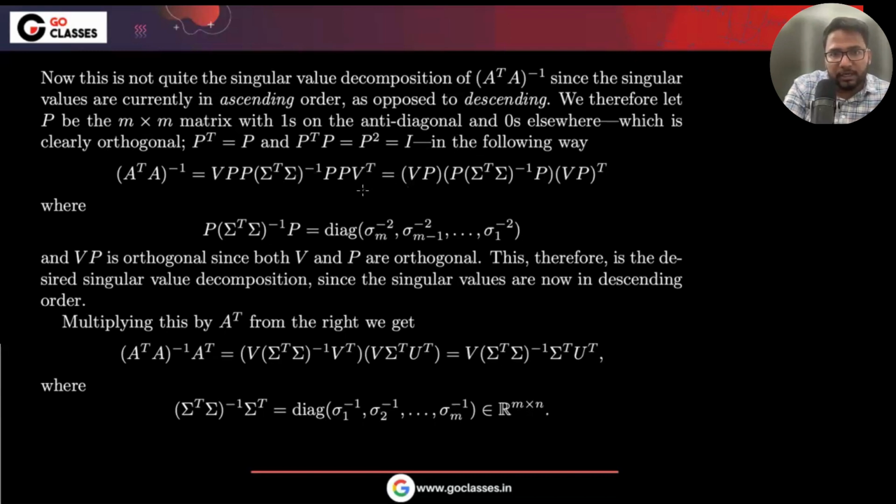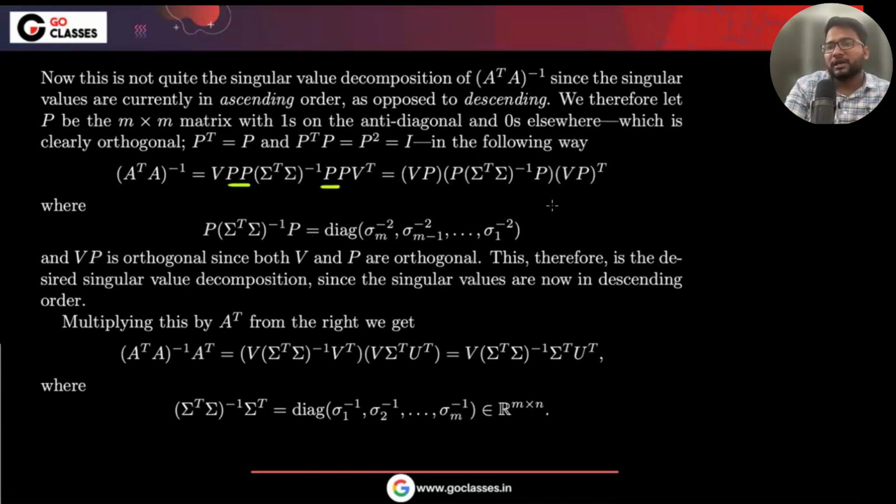So basically they're defining a matrix P such that P squared is identity. So they are just multiplying by the identity. Probably they are making sure that the final P into sigma transpose sigma inverse into P is actually the diagonal of this.